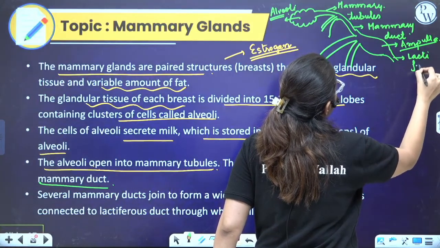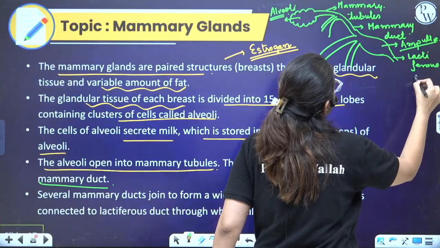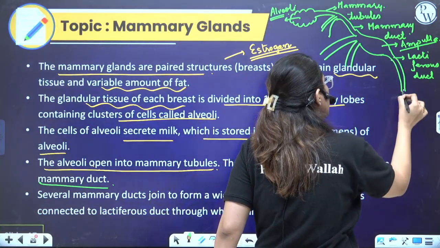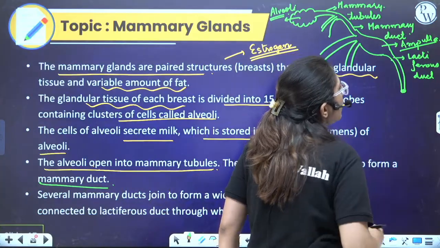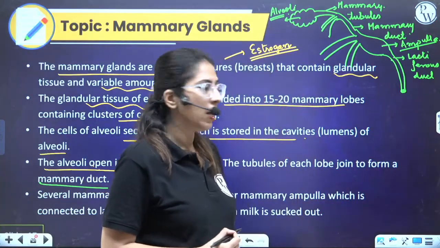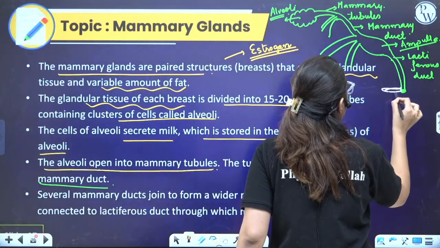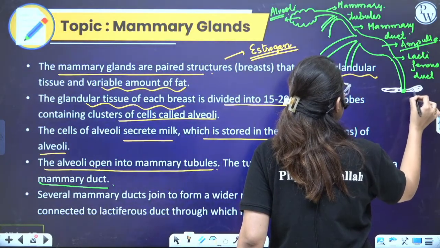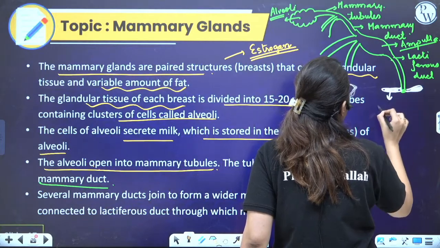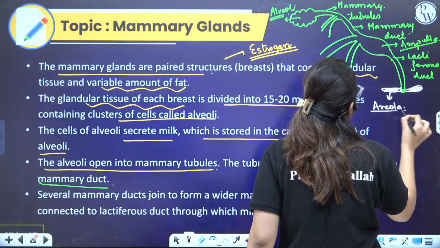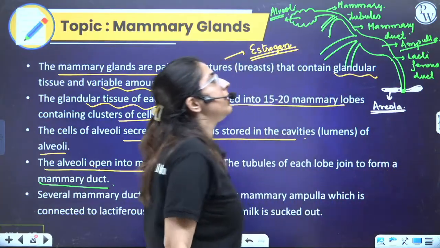Lactiferous ducts open to the outside. Clear? This is the opening. Here, some colored part, brownish part is present, which forms the areola. Right? And this forms the nipple.